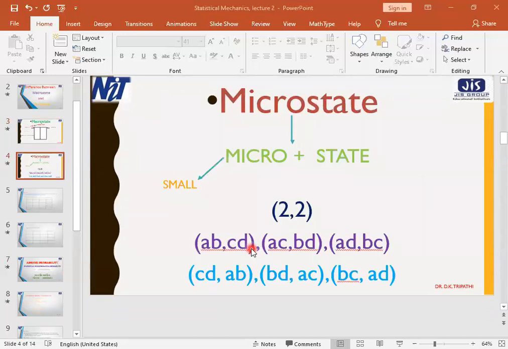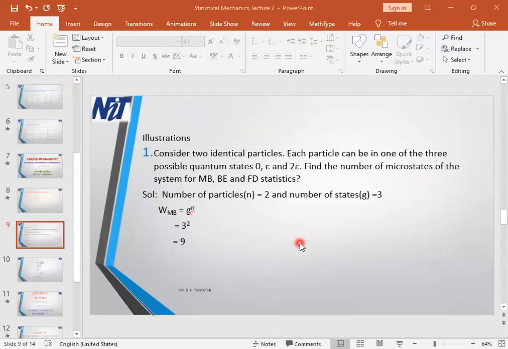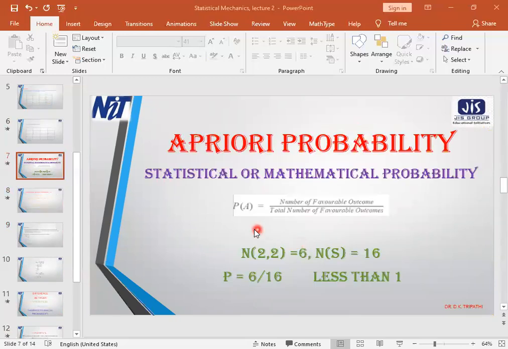Whereas this 2-2 distribution will be realized in 6 ways. So what we have got is NE equal to 6 and NS equal to 16. So 6 by 16 will be the statistical probability, which is less than 1. So we cannot say that the occurrence of the 2-2 macrostate will be sure. It will be realized, but its surety is 6 by 16.